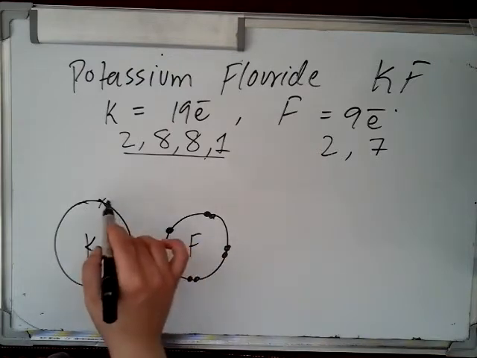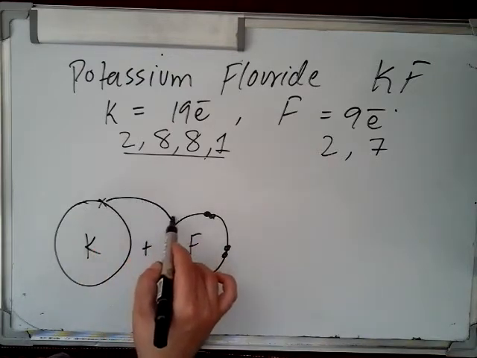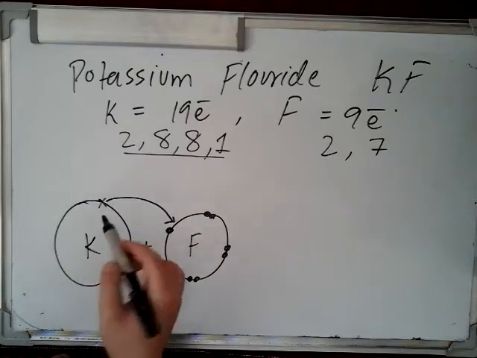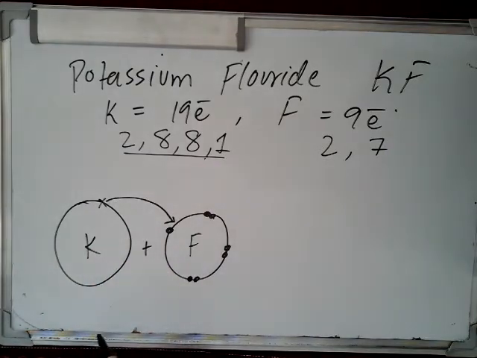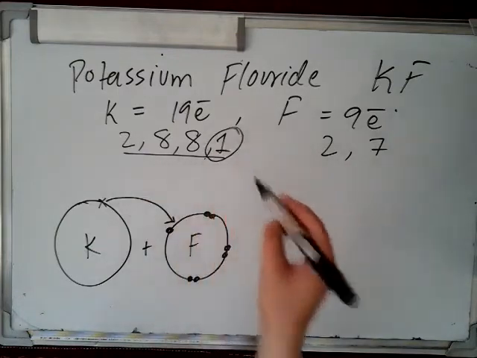Okay, so what will happen, this electron is transferred completely to fluorine, because potassium does not have that amount of energy to gain 8 electrons at a time. It will definitely give 1 electron, the 1 electron which is present in the last shell.